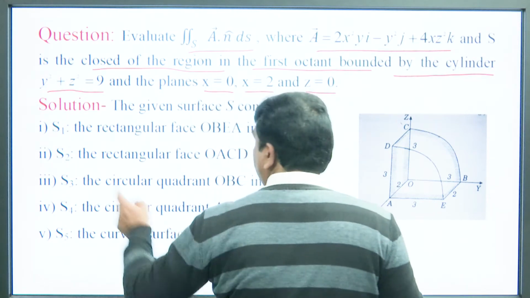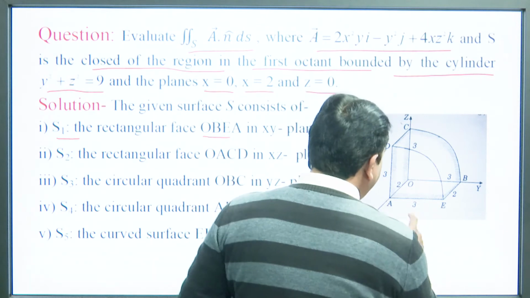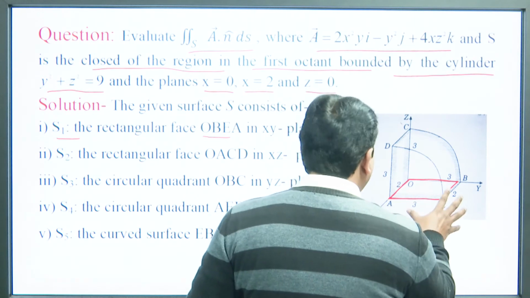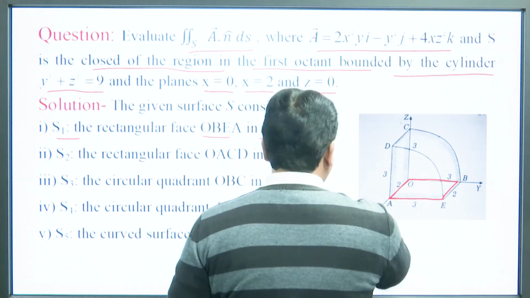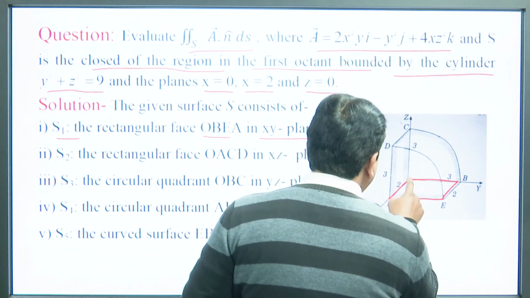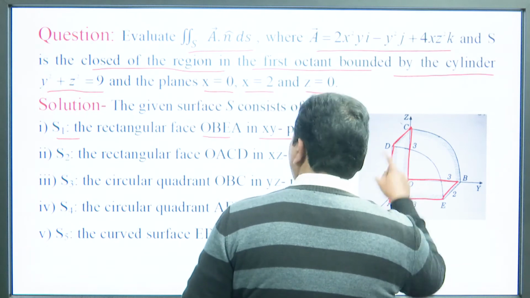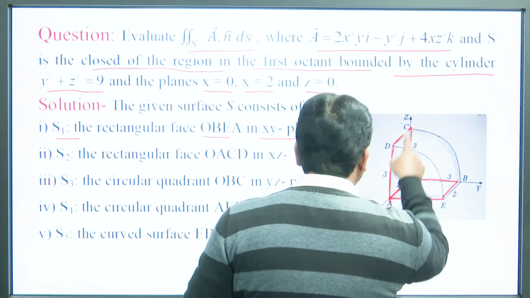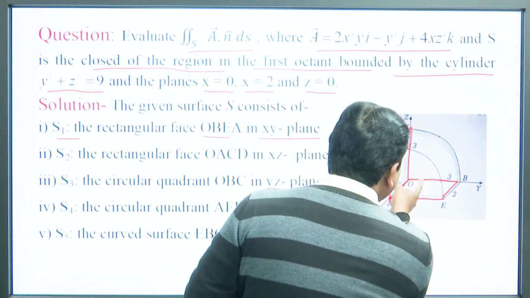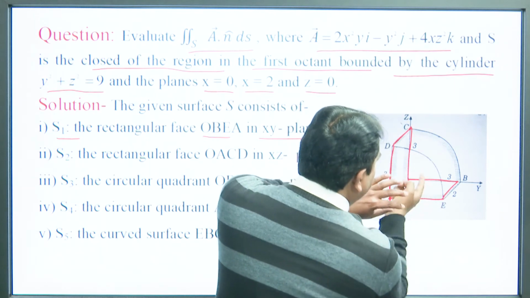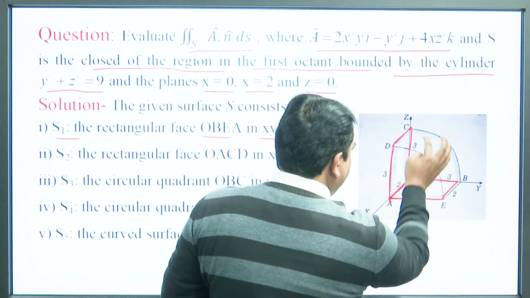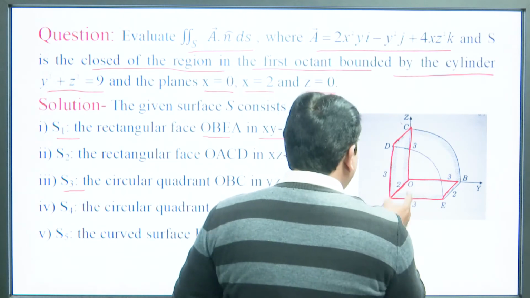Number 1, say S1. S1 is the surface OBEA, and this surface lies in the xy plane. Another surface is S2, OACD, this surface lies in the xz plane. Another surface is the circular quadrant OBC, this surface in the yz plane, S3.